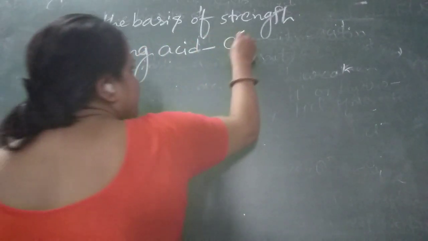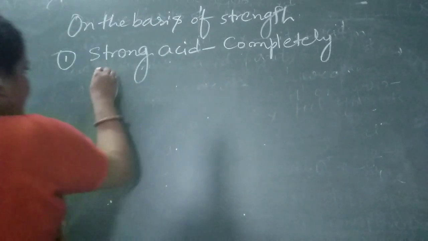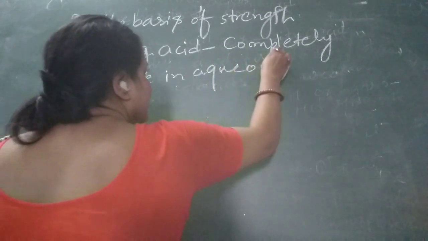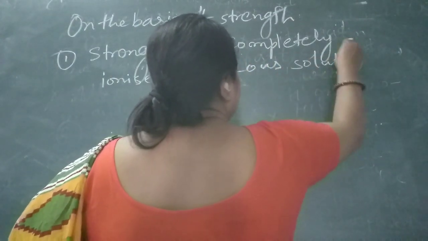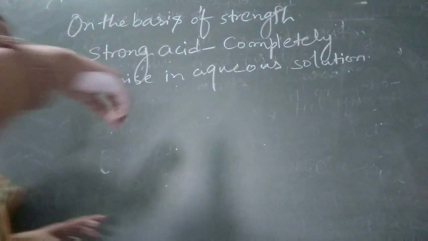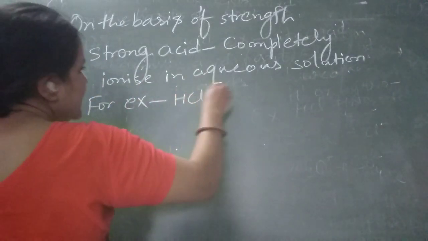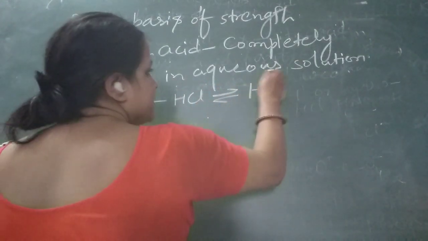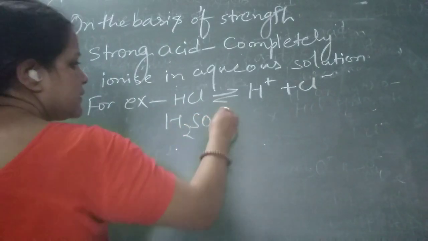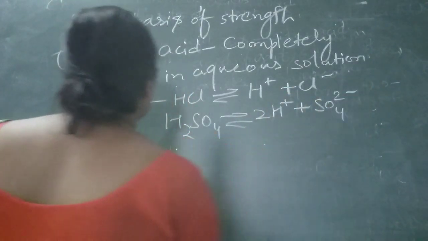A strong acid is completely ionized in aqueous solution. Or we can say that it is completely dissociated into two parts. For example, hydrochloric acid breaks down into H plus and Cl minus. In another example, H2SO4 breaks into 2 H plus and SO4 2 minus ion.